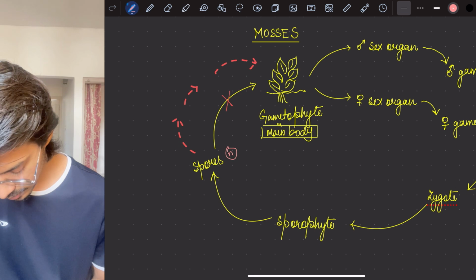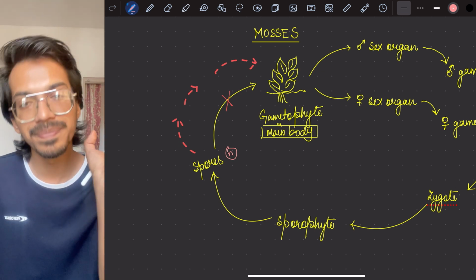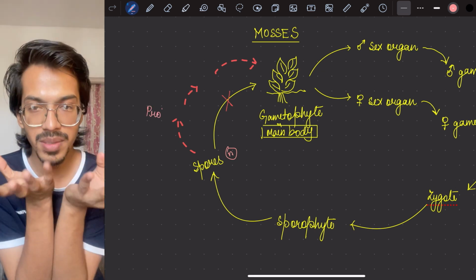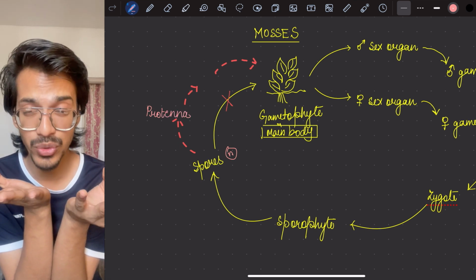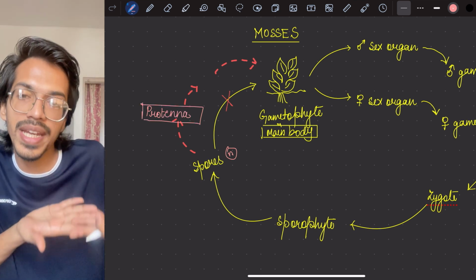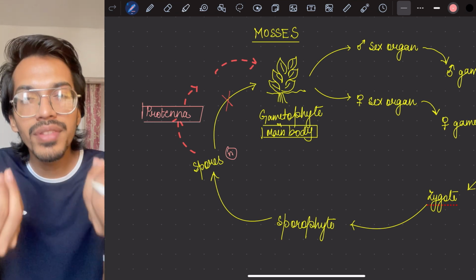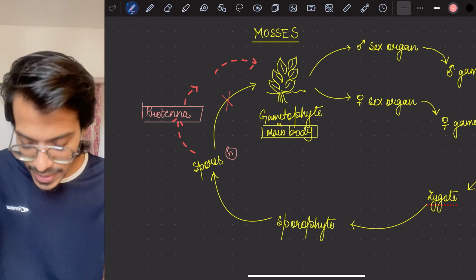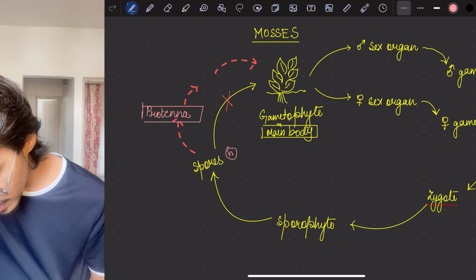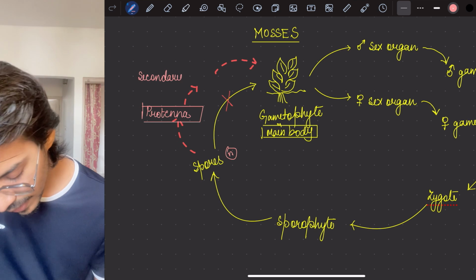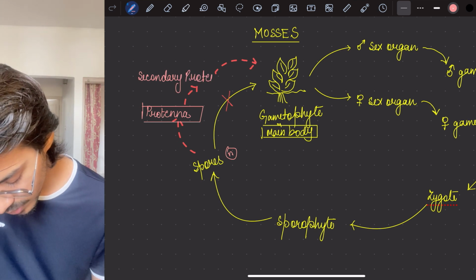Protonema stage. Imagine it like a baby. The spore will make the first baby, that is an infant. The infant of mosses is the protonema. Now after 1 year of age, we call it a baby or a child. So the protonema will form the secondary protonema, means it is growing. And from this secondary protonema, it will form the leafy stage.